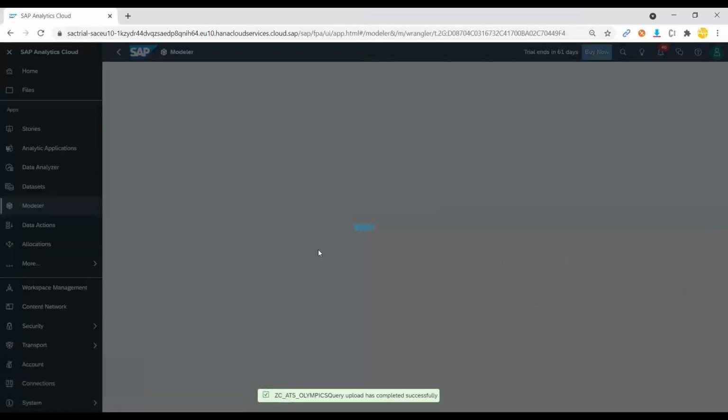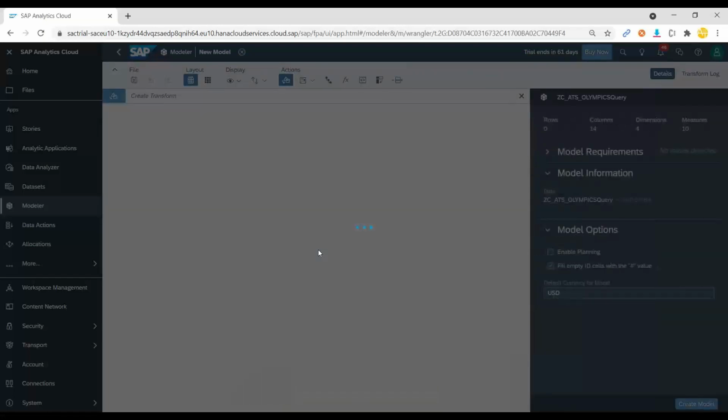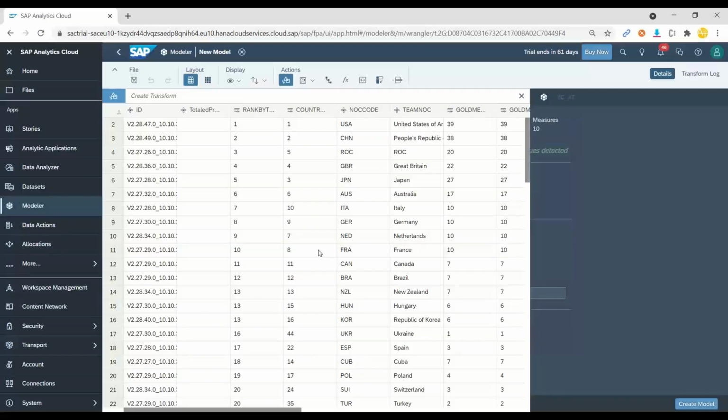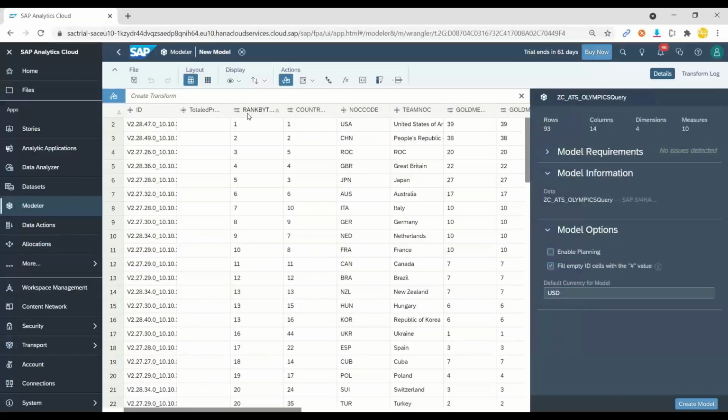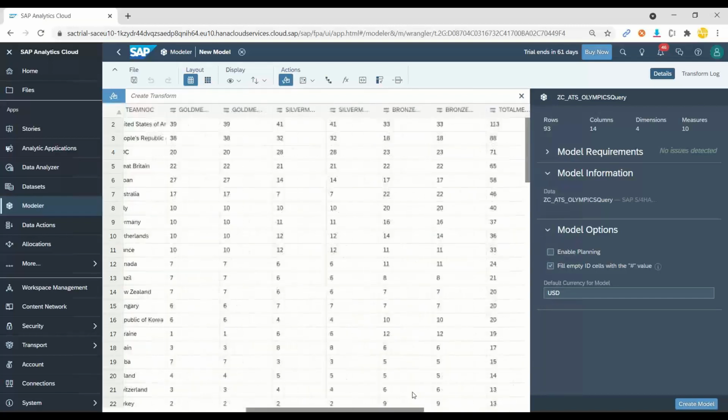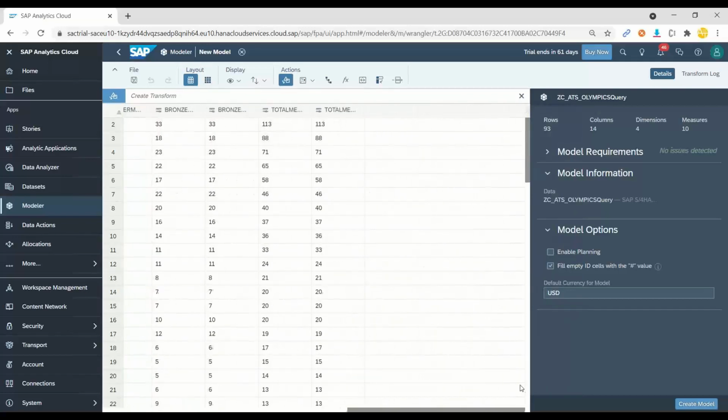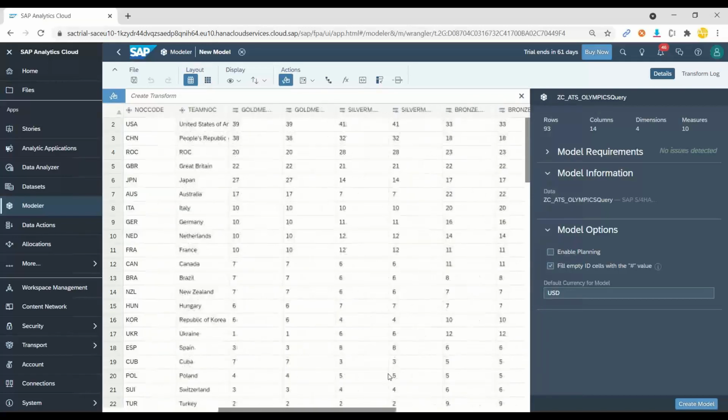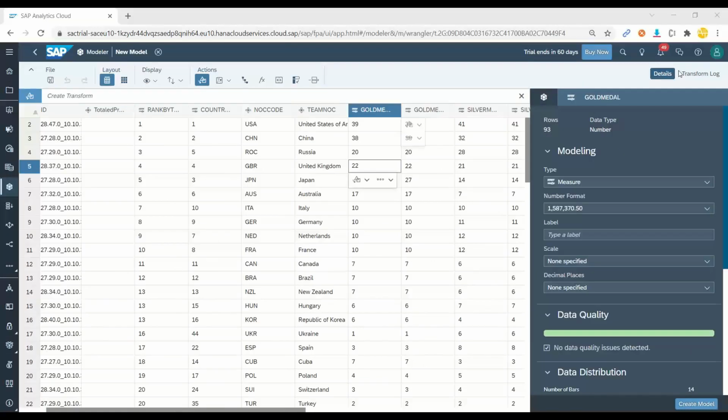Now if I click, you will see all the data has been loaded. So let it take time. You can see here it has all the countries, country names, and the medal count for each country that we saw in S4HANA. This data is now copied from the S4HANA system to Analytics Cloud.